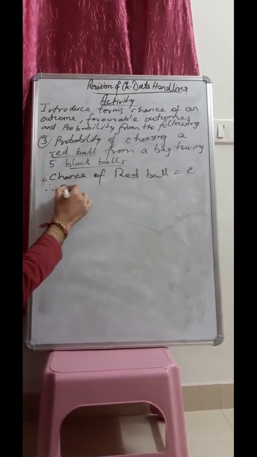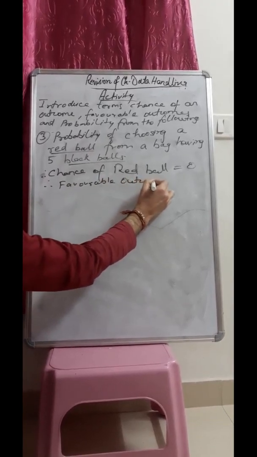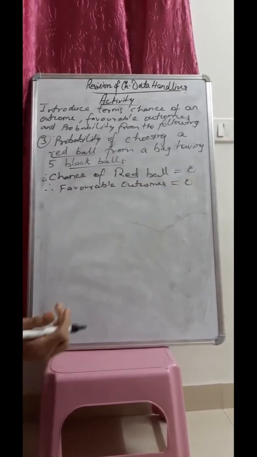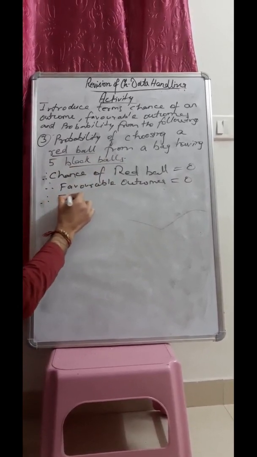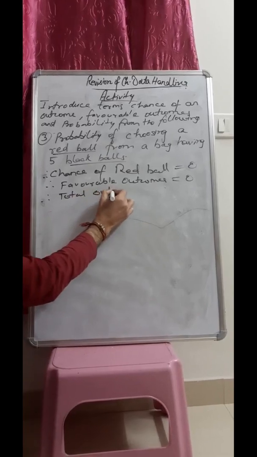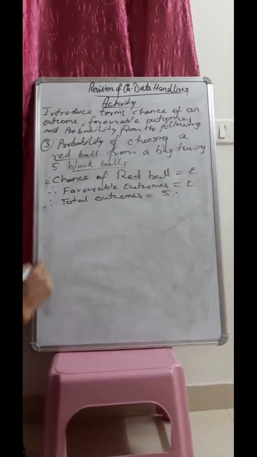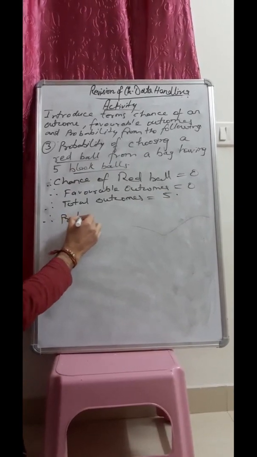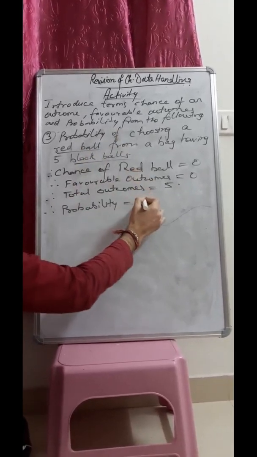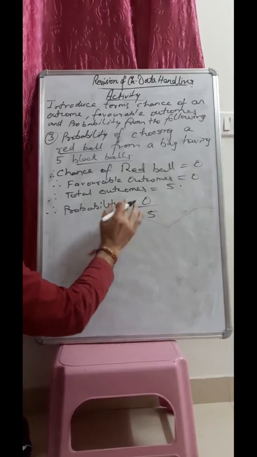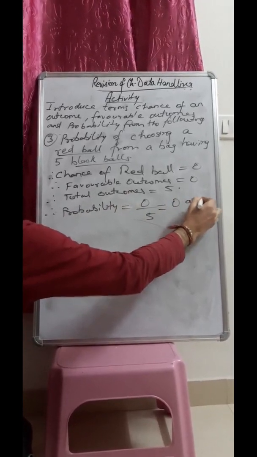So the favorable outcomes will be 0 because we can't choose any red ball from black balls. Here the total outcomes will be equal to 5. Why? Because in the bag there are 5 black balls. So the probability of choosing a red ball from black balls will be 0 upon 5, and 0 upon 5 means 0 only. So the answer will be 0.